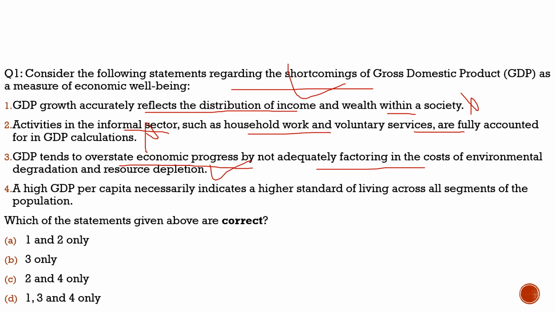Fourth statement says a high GDP per capita necessarily indicates higher standards of living across all segments of the population. Totally incorrect. So with respect to this question, the correct statement is option 3 only, and from the code given below, the correct code would be option B. I hope you have understood the question as well as the context of why we discussed it. Now let's move to another slide and see what article we had brought there.